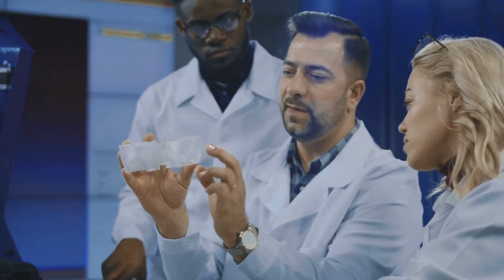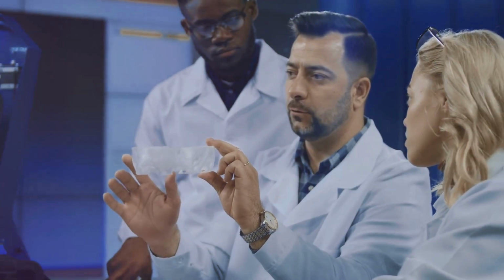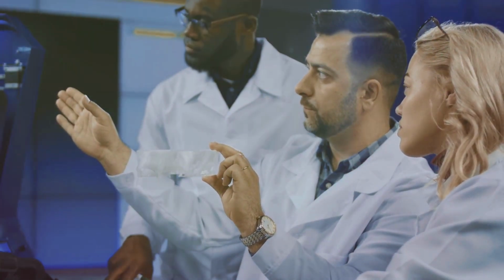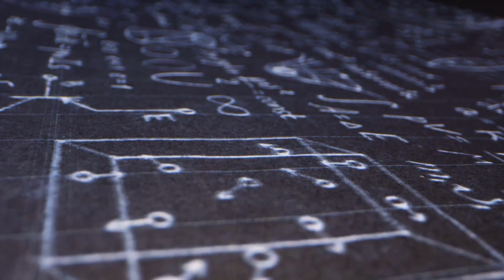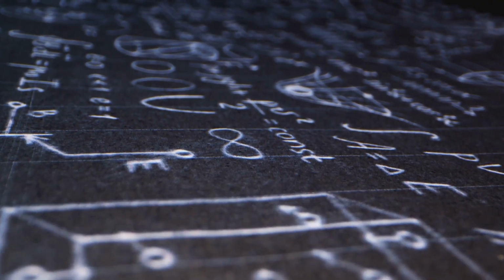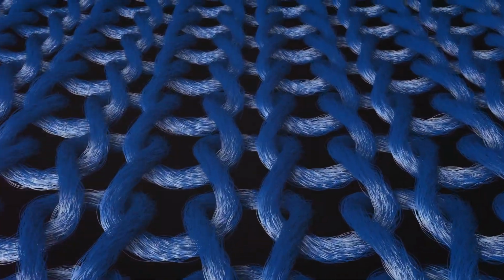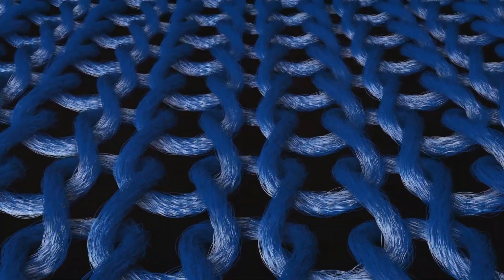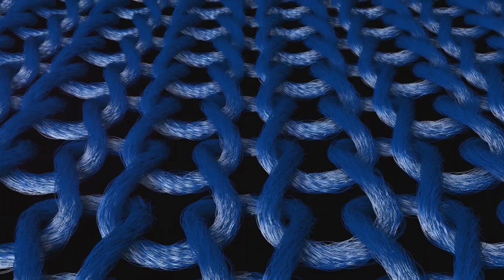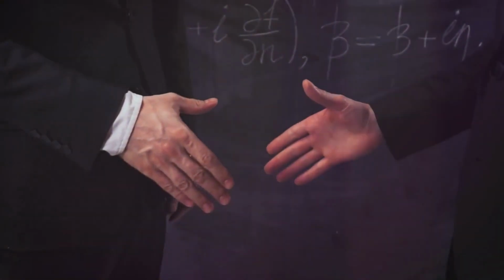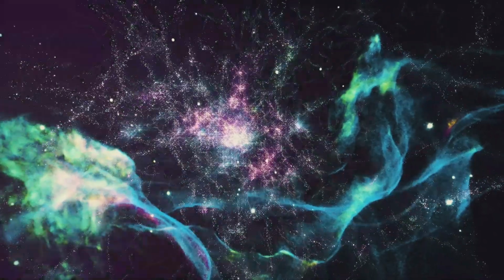In the other corner we have loop quantum gravity, a scrappy challenger looking to shake things up. Loop quantum gravity takes a completely different approach. Instead of focusing on particles, it focuses on the very fabric of spacetime itself. Imagine spacetime as a smooth fabric. Loop quantum gravity says that if you zoom in close enough, you'll see that spacetime is actually made up of tiny, interconnected loops, kind of like a chainmail suit. So, which theory will reign supreme? That's what we're here to find out.